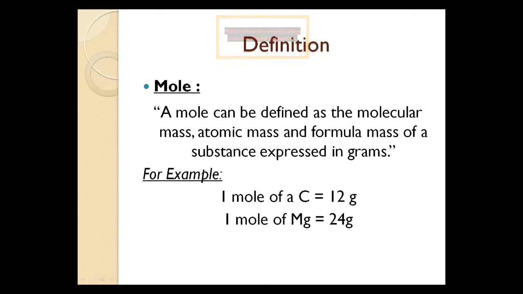Now the next term, mole. A mole can be defined as the molecular mass, atomic mass, or formula mass of a substance expressed in grams. It means either we have molecular mass, atomic mass, or the formula mass of a substance, we express it in grams, then it becomes a mole. For example, 1 mole of carbon is equal to 12 gram, and 1 mole of magnesium is 24 grams.